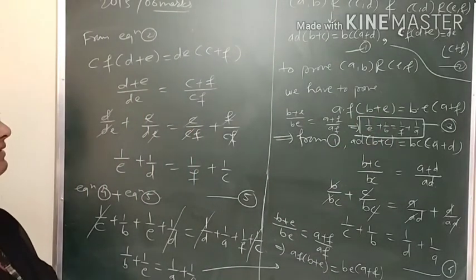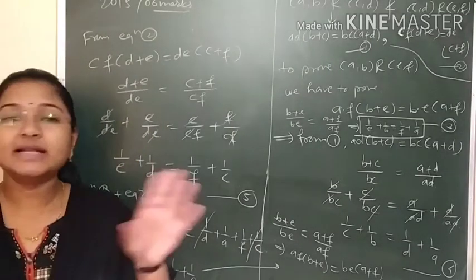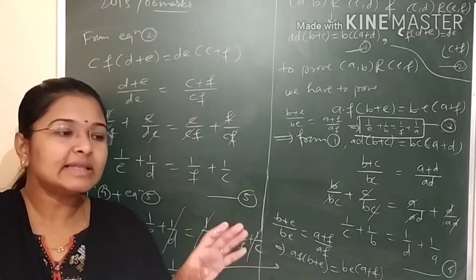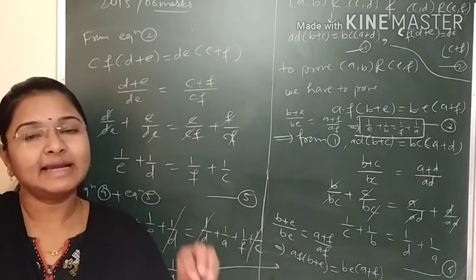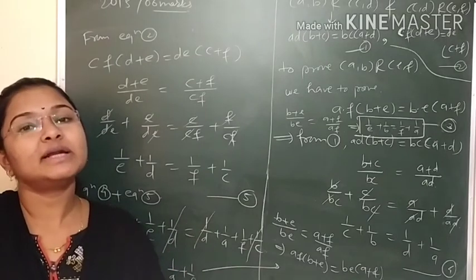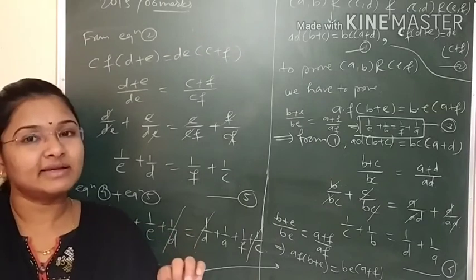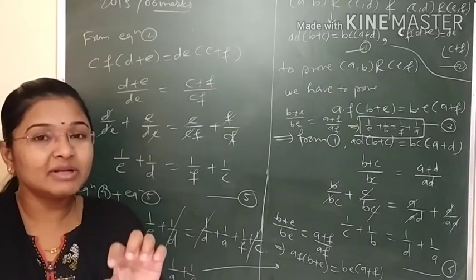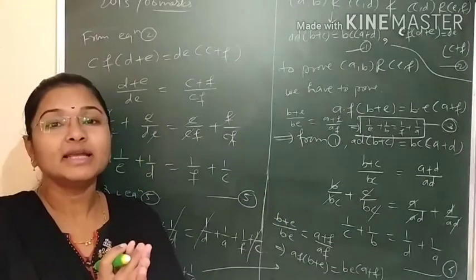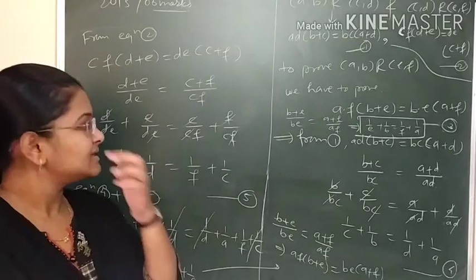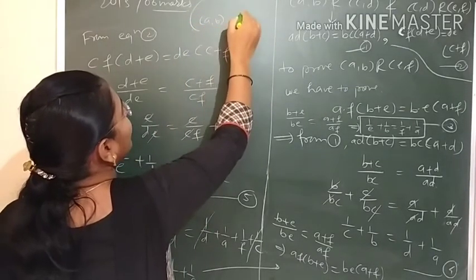So see student, again I will explain this. When the relation is given on the Cartesian product of two sets, in that case, we know that relation R, if we are taking on set A, then it will be a subset of A cross A. But now relation on N cross N is taken. So this relation will be a subset of N cross N cross N cross N. Getting? Means the ordered pair. See, the ordered pair will have elements 1 comma A, B comma C, D.